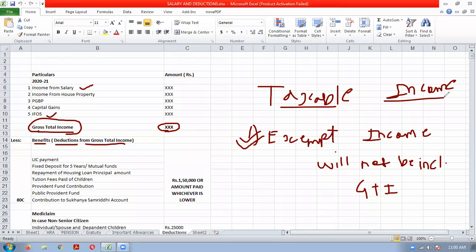Suppose a person has a gross total income of 10 lakh rupees. Tax will not be calculated on this 10 lakh rupees. From this 10 lakh rupees, some deductions will be given. And after that, the amount that is left is known as taxable income. On taxable income, we will calculate the income tax. So how will it work?